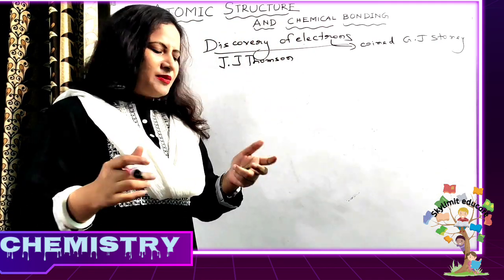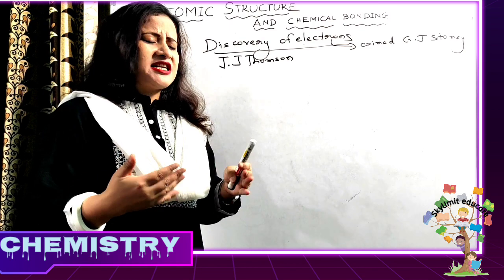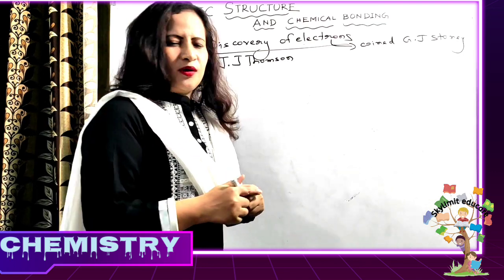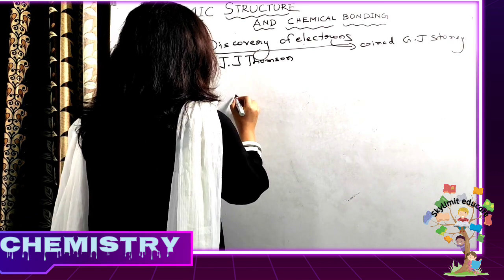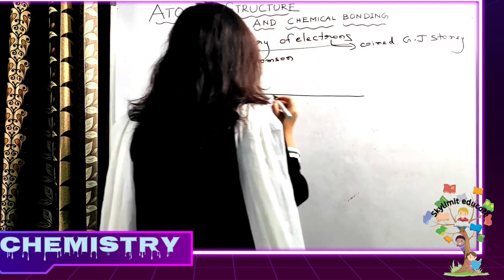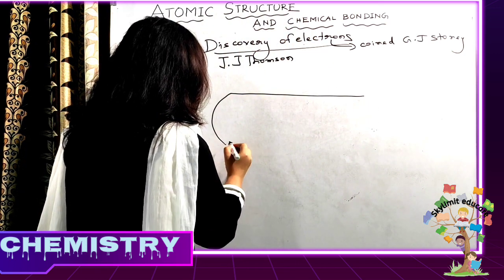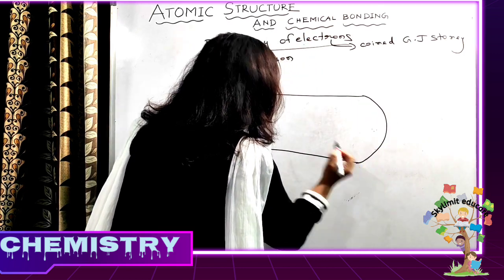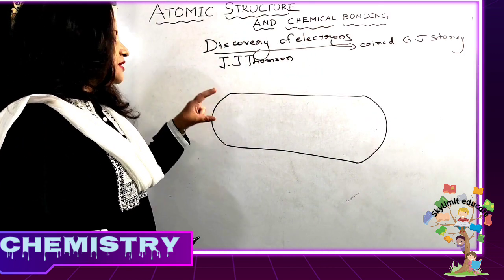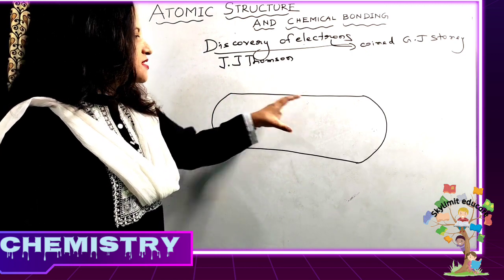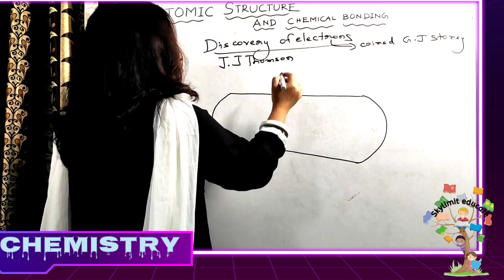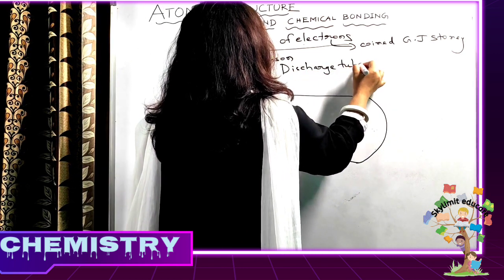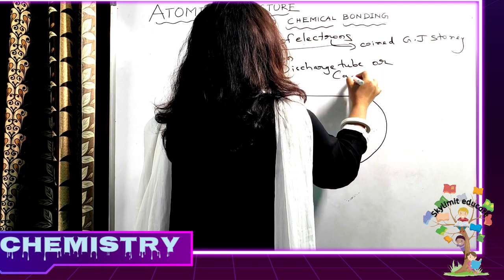It's a very famous experiment. Very famous experiments were being conducted by a lot of scientists during that time. That is called what? The discharge tube experiment. The discharge tube somewhat looked like this. It was made up of very hard glass. This was a setup of the discharge tube. The structure is like a tube, and this is called a discharge tube or cathode ray tube.